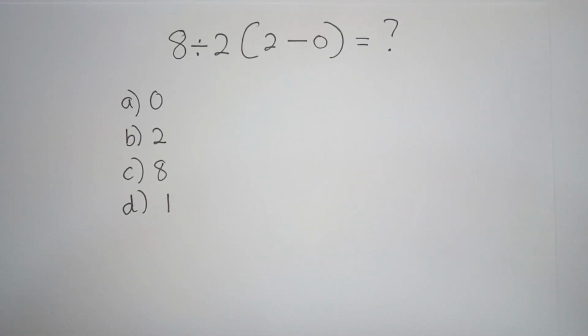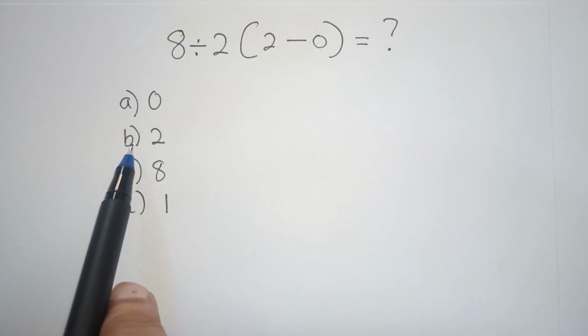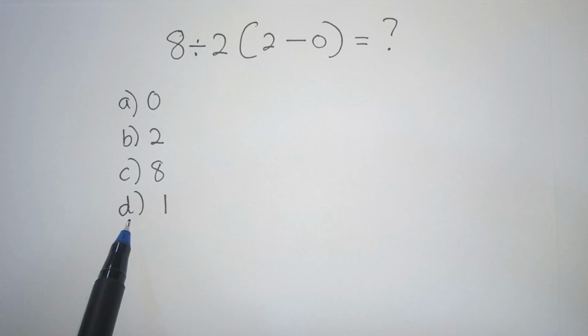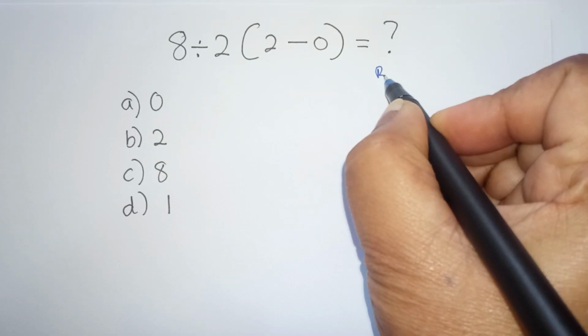Hi everyone, 8 divided by 2, bracket 2 minus 0 is what? We have choices A, 0, B, 2, C, 8, and D, 1. So which is the correct answer? This is an operation problem. We'll use BODMAS